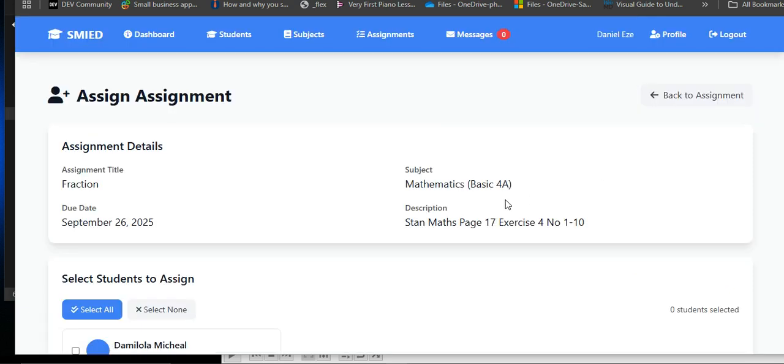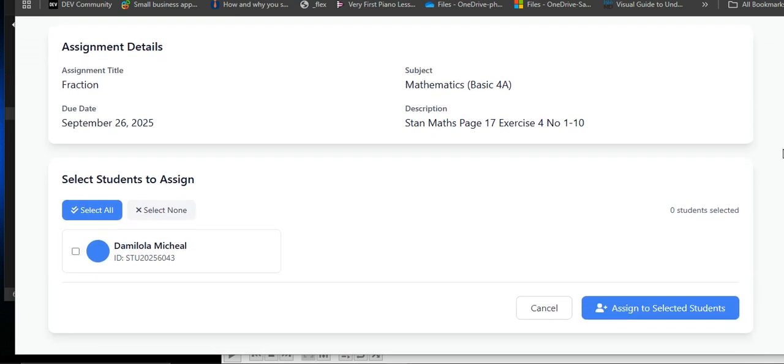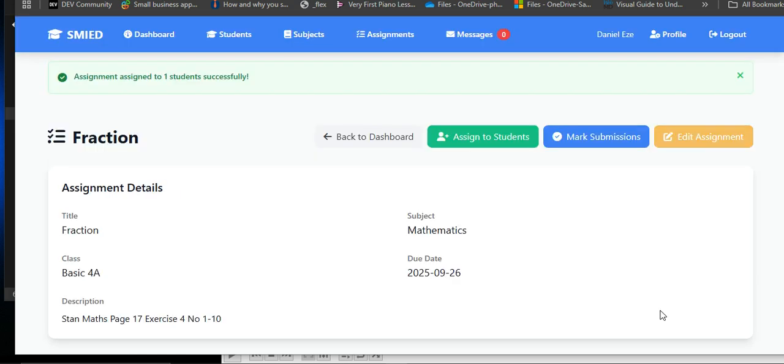Because it's one thing to have the assignment written down, it's another thing to assign it to them. So let's say you have all your pupils here, all your students. Now in this case, you only have one. Let's say you have 20, you don't have to start checking all of them one after the other. All you just have to do is select all. So it's going to select all of them, and you click on assign selected. Okay, look at that. So that assignment has been given out.